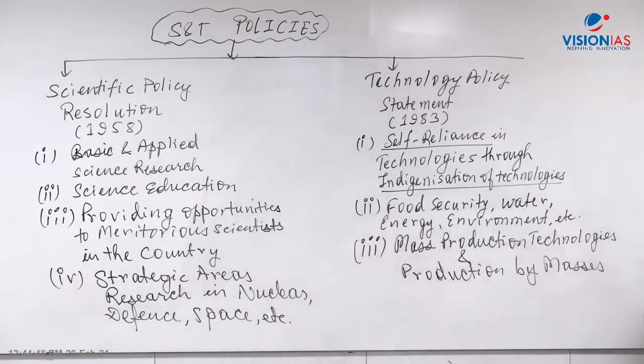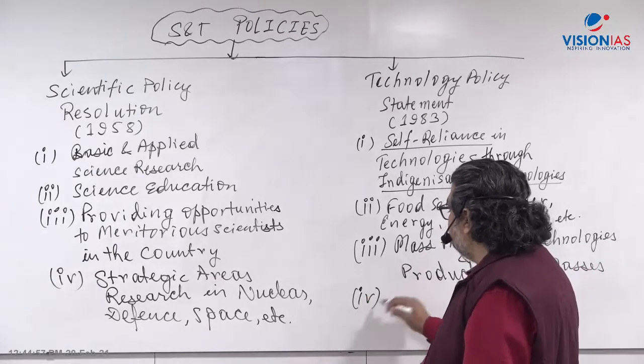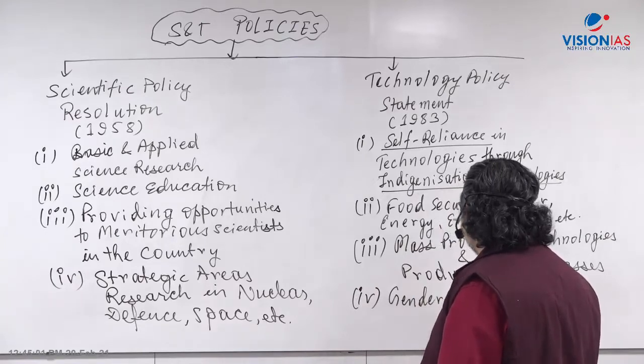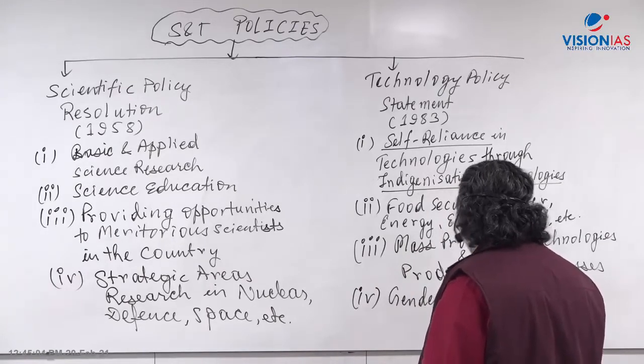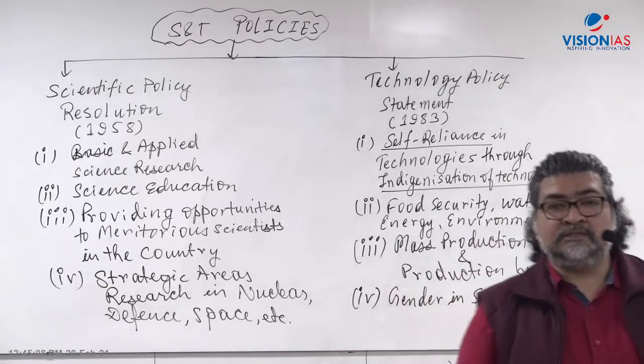What is the meaning of production by masses? Employment generation. Then again, increasing gender in science. Infrastructure and gender in science. What do you mean by gender in science? More female scientists in India, women scientists.